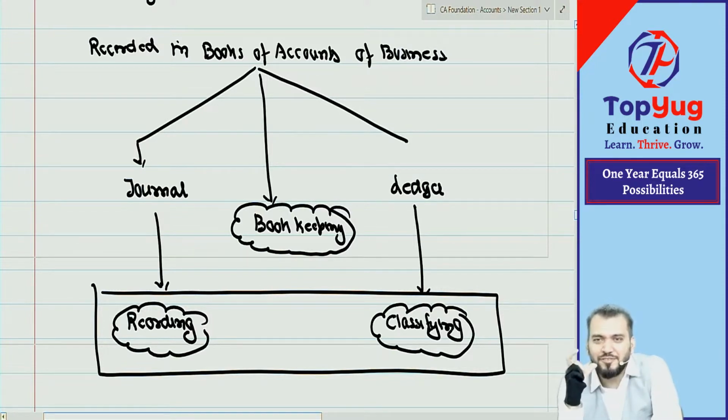Have you understood the question? Once again: we record all transactions where? In two books, journal and ledger, and these two books are given or communicated to whom? To the users of financial statements. Users include both internal and external. True or false? How many are saying true? How many are saying false? Those who are saying false, can you give me the reason? Who will give me the reason?